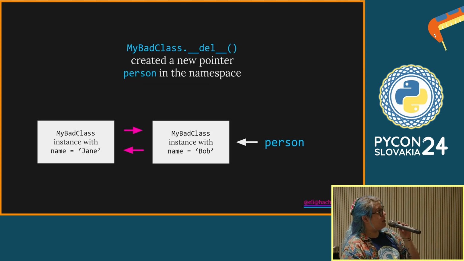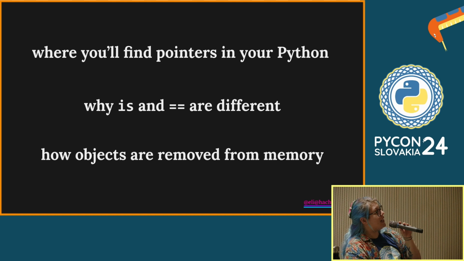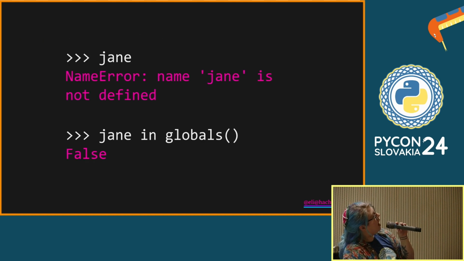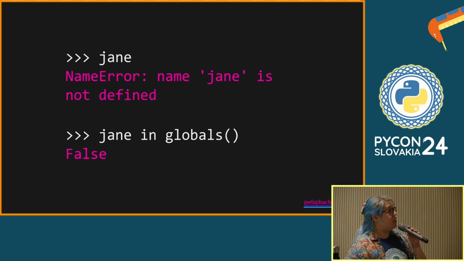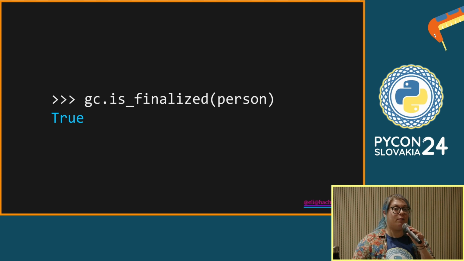Here, we can see what we've done. We've got that cyclic isolate, but after Bob's finalizer ran, we also had this, and that stops, sorry, that variable stopped the garbage collection process, because now we can access these, so they can't be garbage collected because they're no longer isolated. Even though Jane doesn't exist in the namespace and Bob doesn't exist in the namespace, person does, and it keeps those references alive. However, finalizers can only ever be run once per object, and the garbage collector keeps track of this. The person object, which is Bob, used to be called Bob, has had its finalizer run, and you can check this.